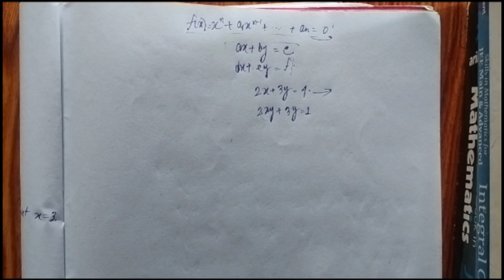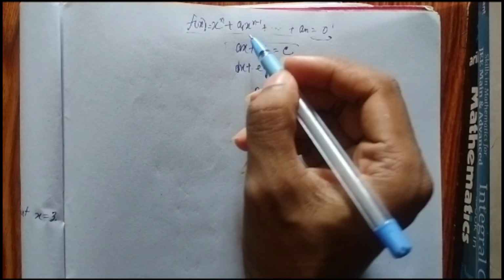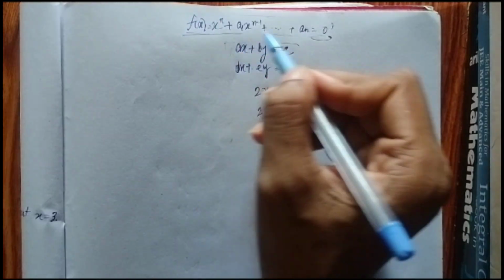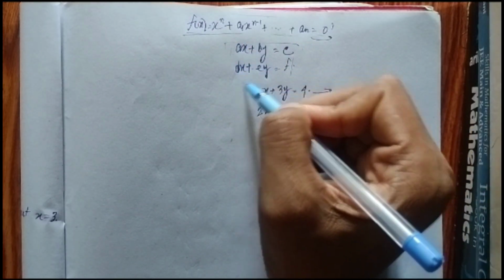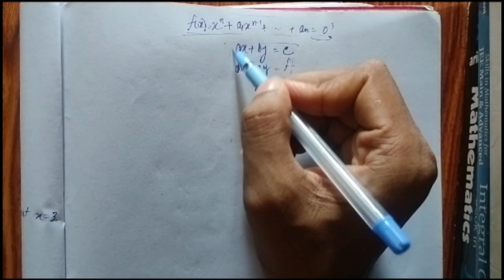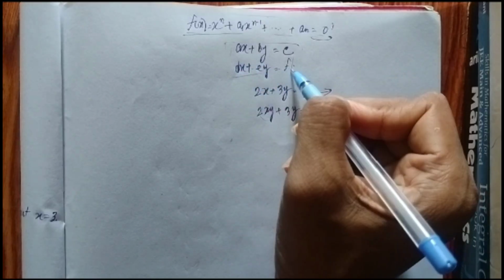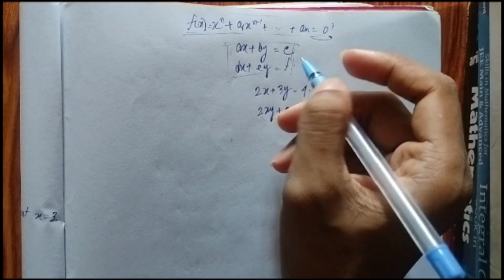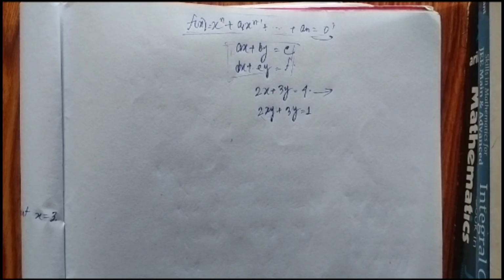Now, algebra means where we find the roots. In abstract algebra we find the roots of a polynomial equation. In linear algebra we find the roots of a system of linear equations. If we have this kind of system of linear equations, we try to find the roots of this system in linear algebra. So these are the basic things that I wanted to tell you about linear algebra.